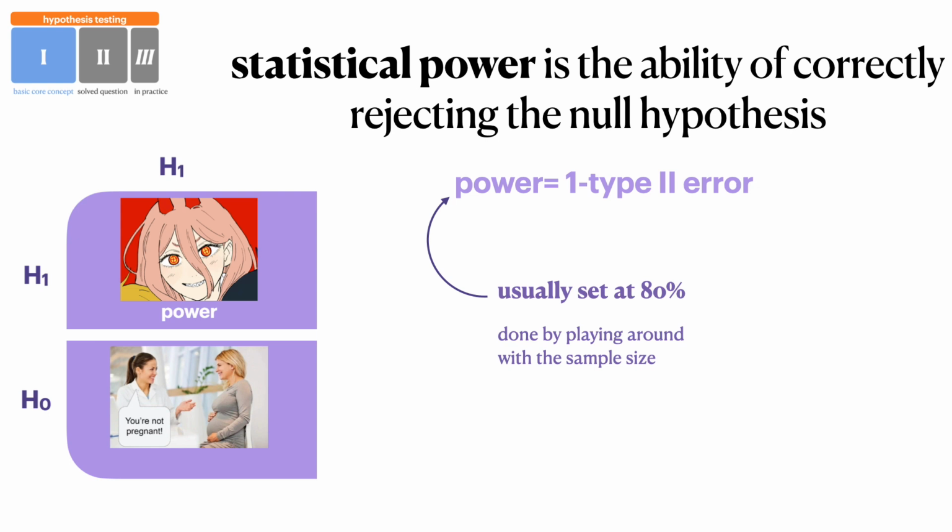When designing clinical trials, when designing studies, we usually set this power ourselves. We try to set it around 80%, and this is done by playing around the sample size. Obviously, the nitty-gritty details is way out of scope, but that's everything that you need to know about statistical power.